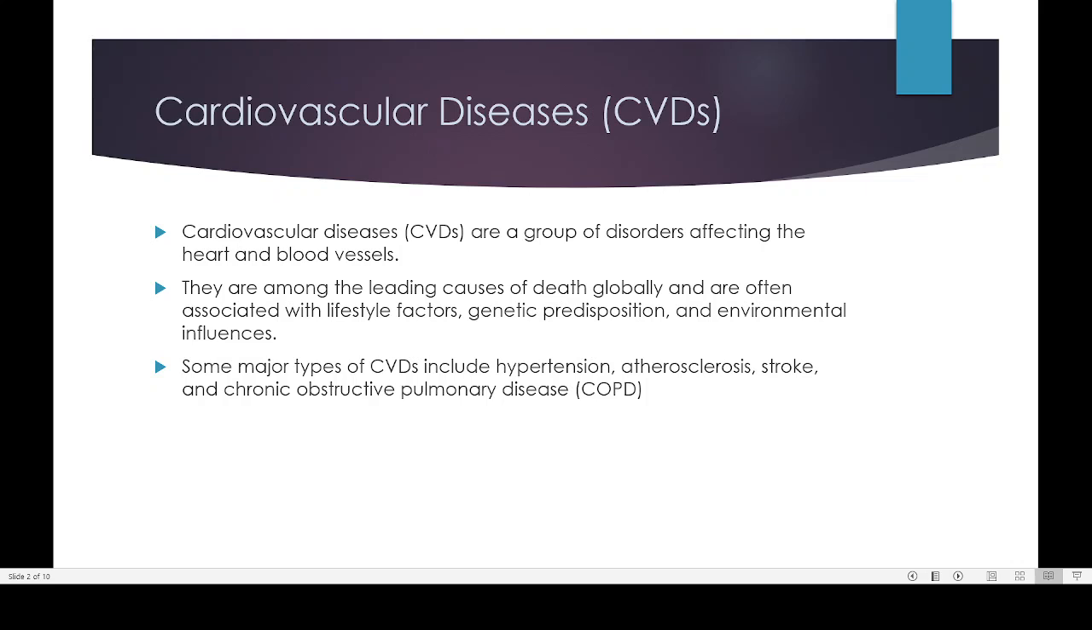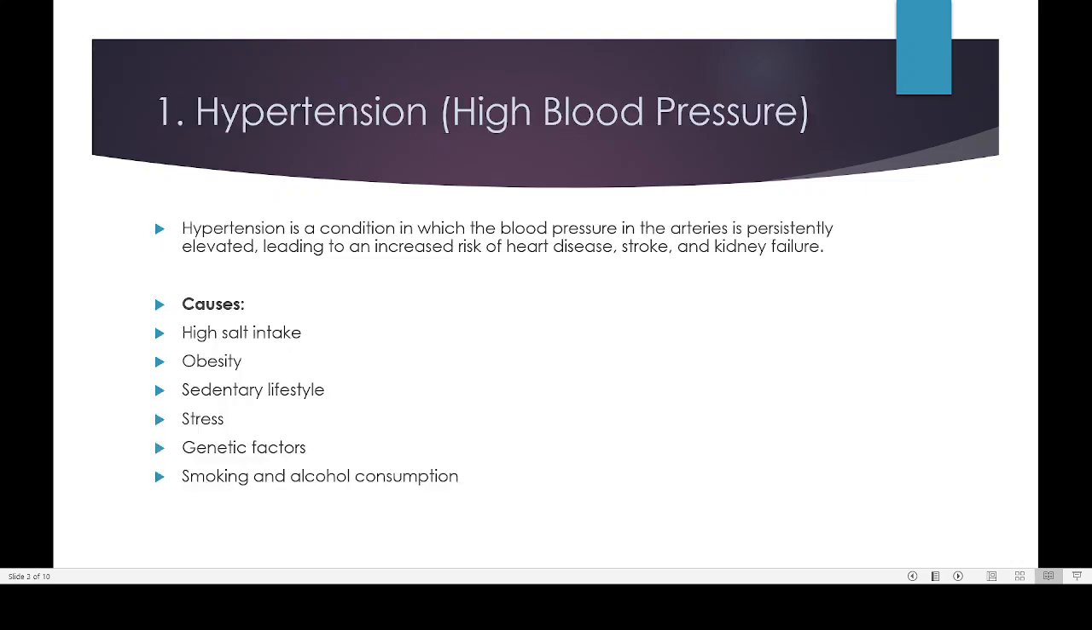And here we can see that some of the major types of cardiovascular disease include hypertension, that is blood pressure, and atherosclerosis and stroke, and also the chronic obstructive pulmonary disease. It's a lung disease. And about these 4 diseases we will be discussing now. The first one is the hypertension.